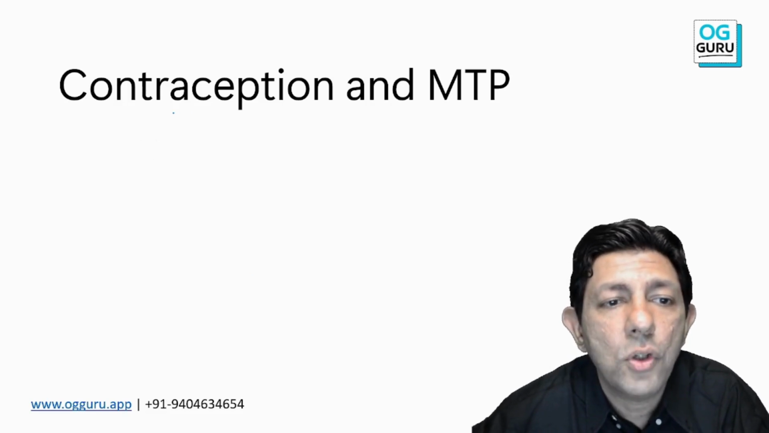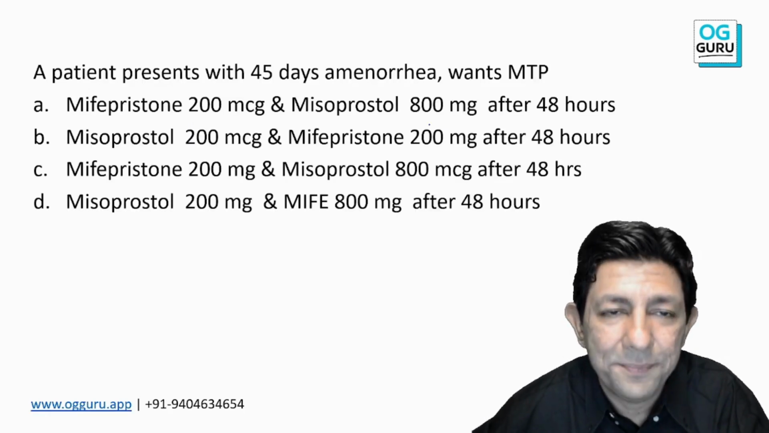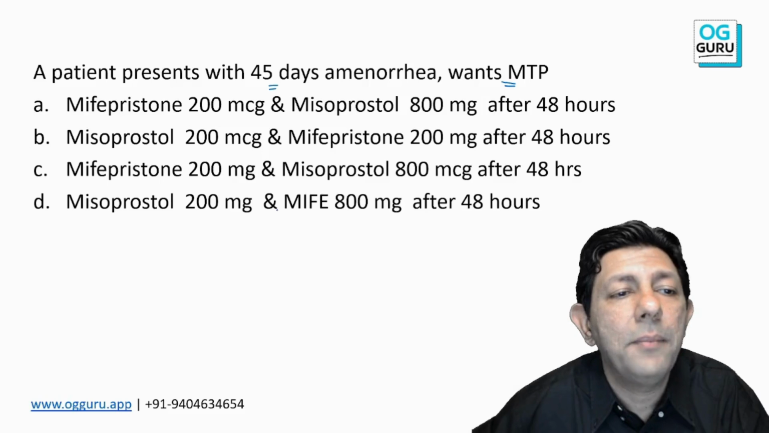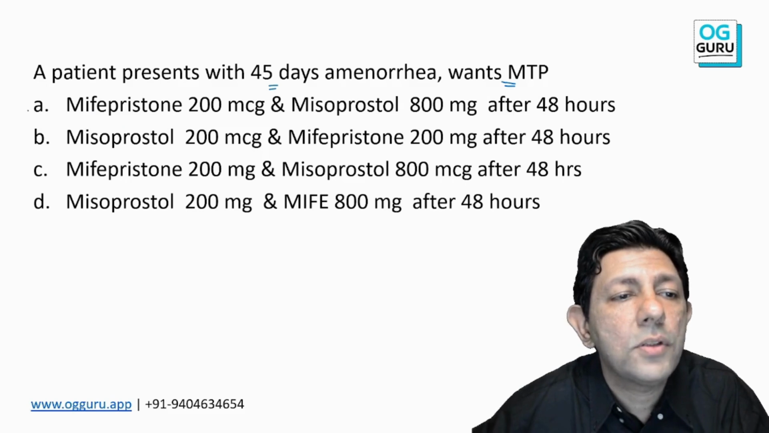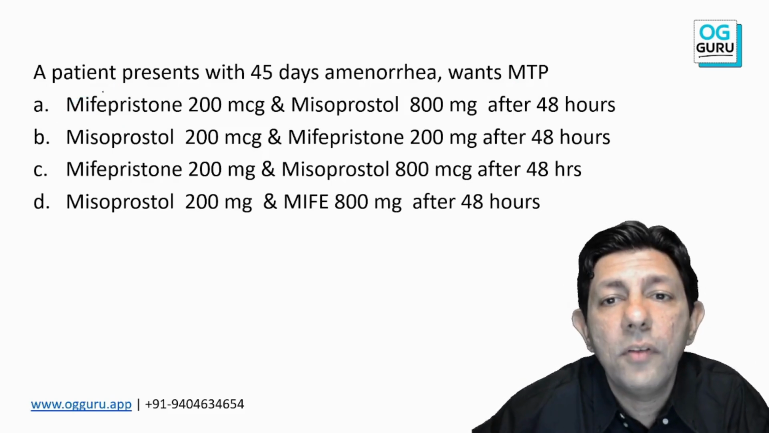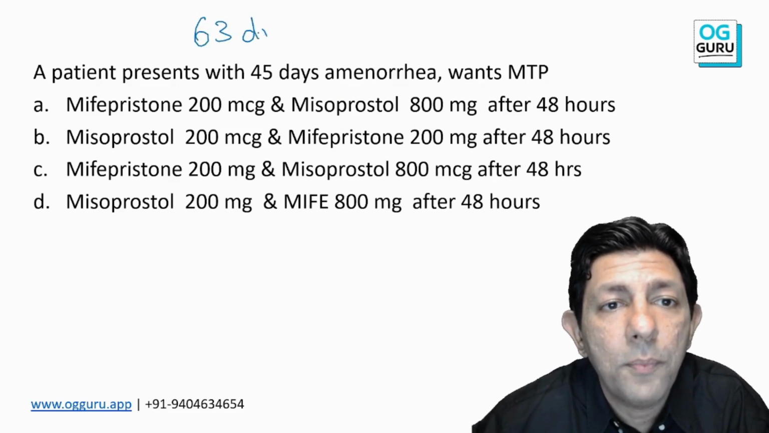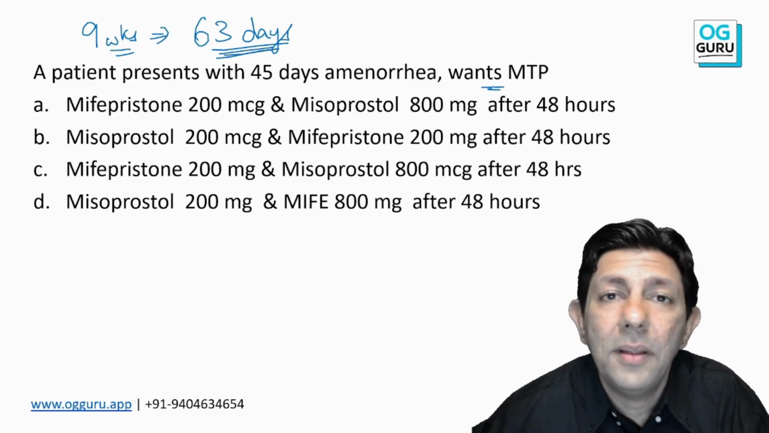Very important MCQ. Next important topic, short, contraception, MTP. Can anybody tell me, patient has 45 days of amenorrhea, wants MTP, what will you do? And directly students mark mifepristone, misoprostol, and they mark the first answer. No, please understand this. Very important. First of all, the medical method. Medical method is allowed up to 9 weeks, or 63 days, we can go with the medical method.